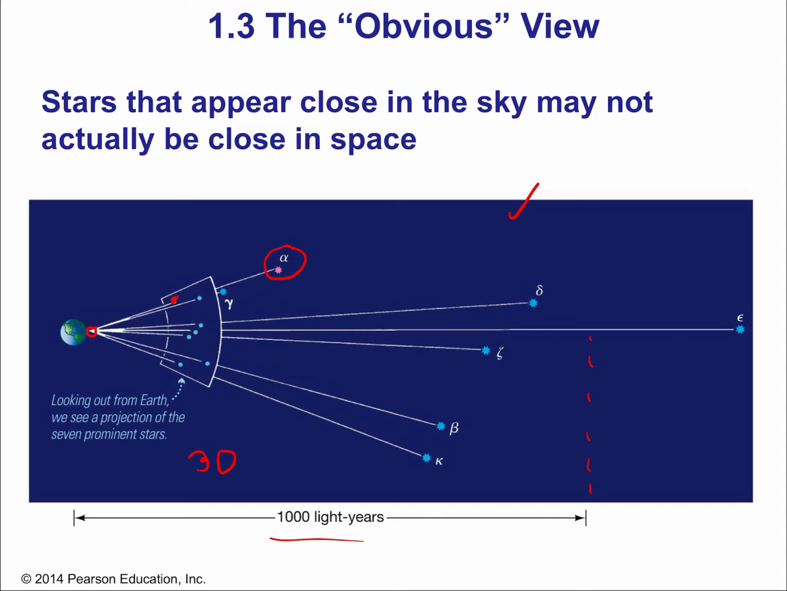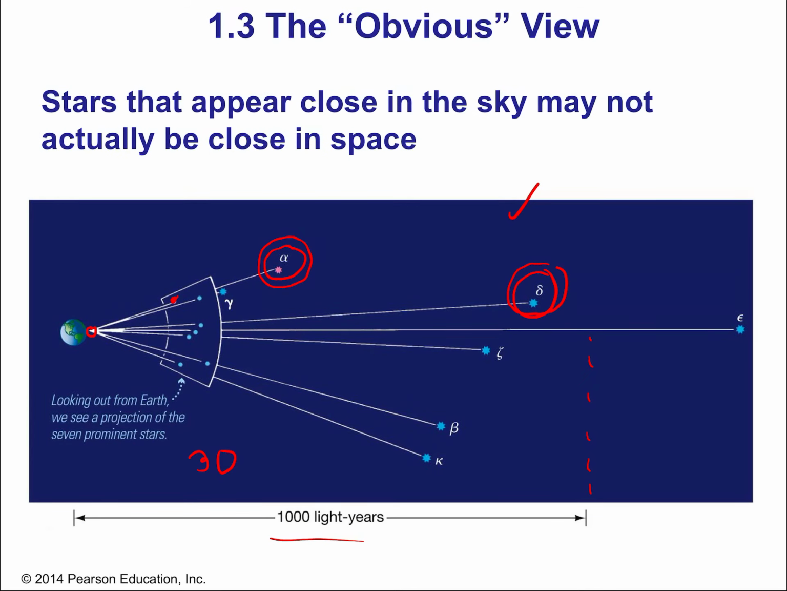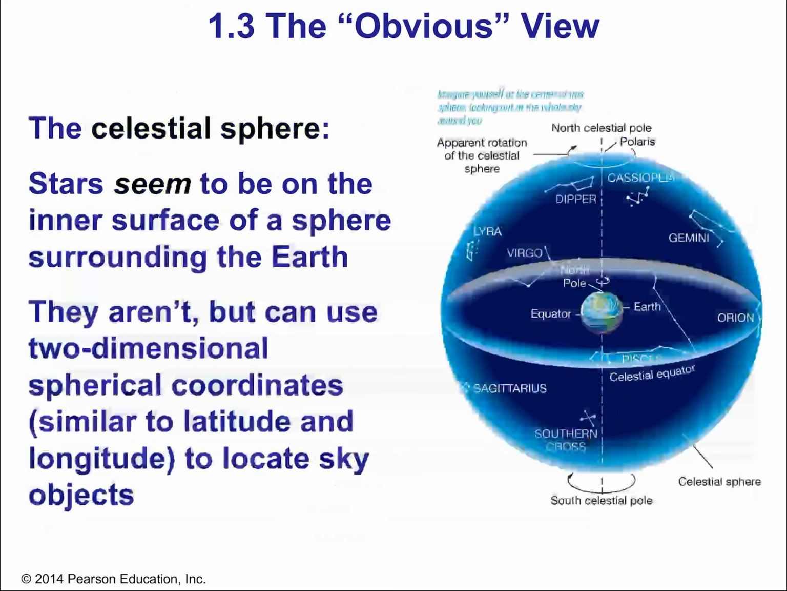Okay, and so that means that the distance between, say, this alpha star, that's the Greek letter alpha, and this delta star over here, the distance between them is vast. They're nowhere close to each other. They're a huge distance. It would take light many years to travel from one star to another. They just appear close from our observation vantage point on Earth. Okay? All right.